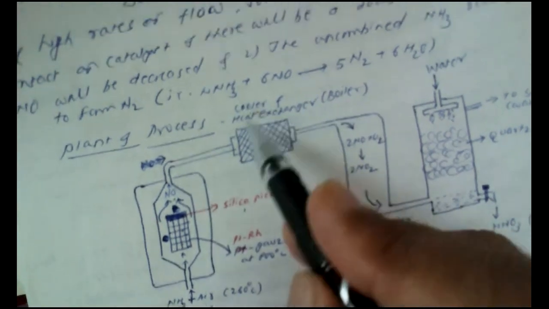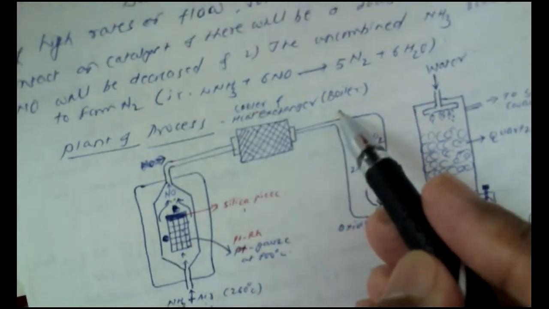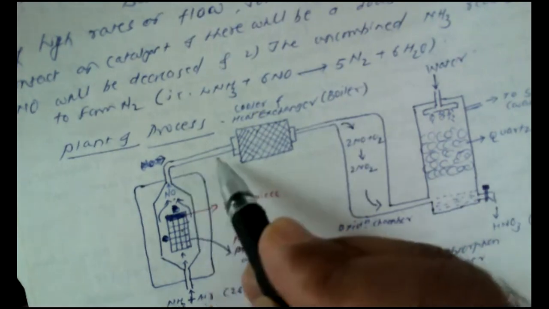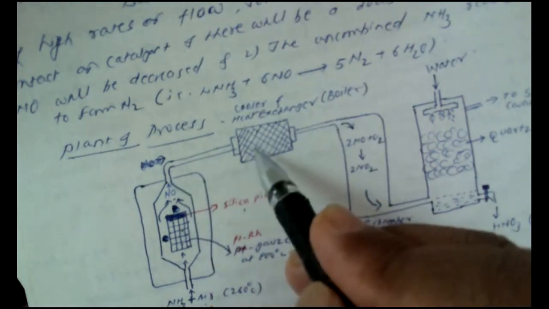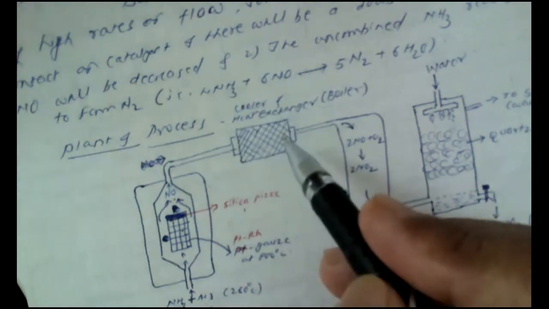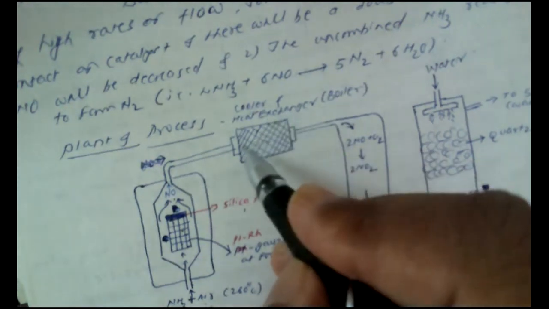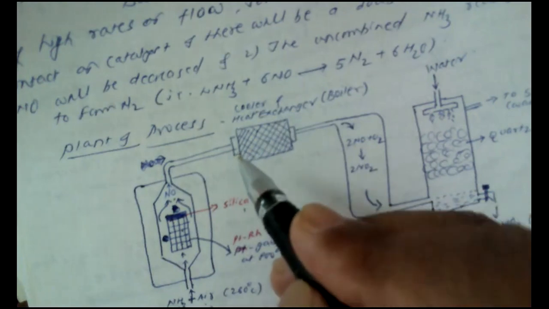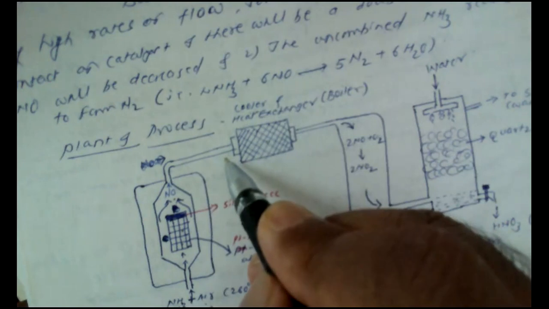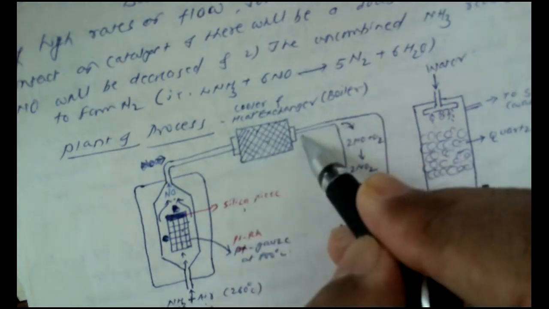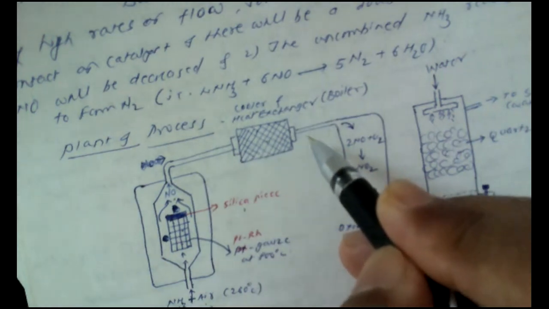These are known as coolers or heat exchangers, also known as boilers. The nitric oxide gas is passed through a number of pipes contained inside this heat exchanger, and hence it gets cooled. So here the temperature of the nitric oxide gas is very high, but at this end the temperature is very cold.